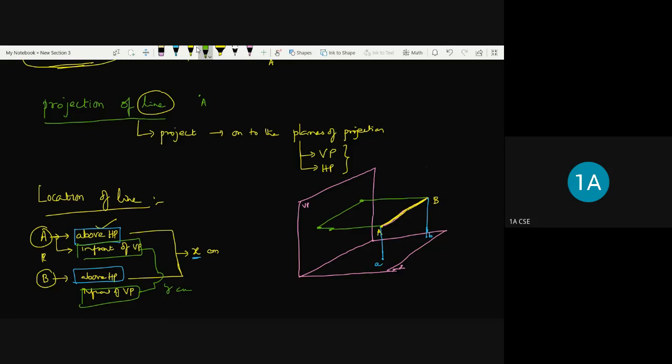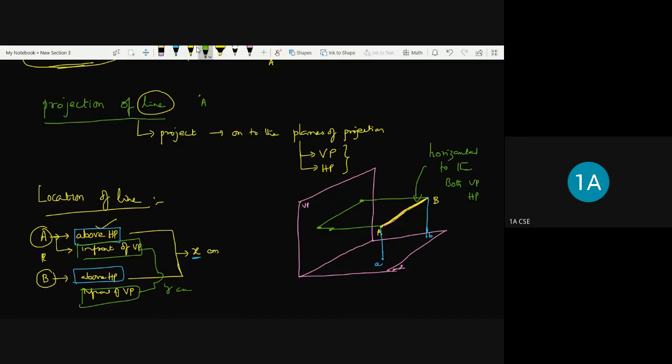Then the position of this line is said to be parallel to both the vertical plane and the horizontal plane. So it is parallel to the horizontal plane and parallel to the vertical plane.